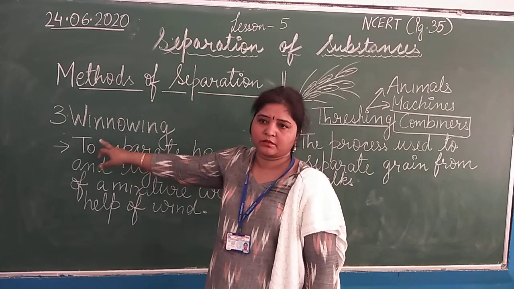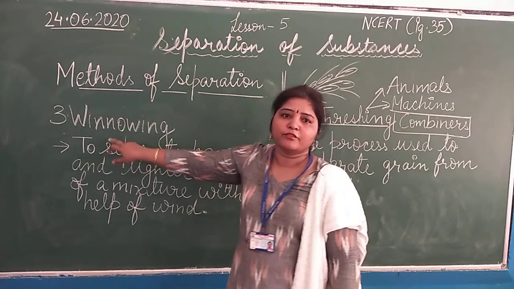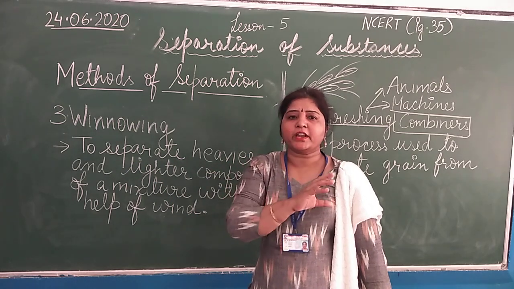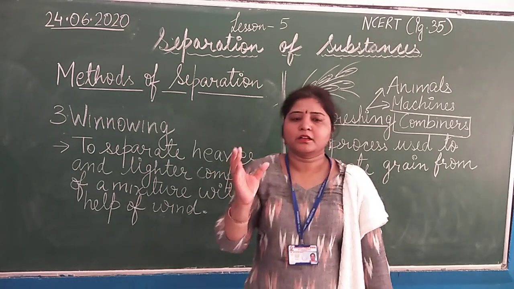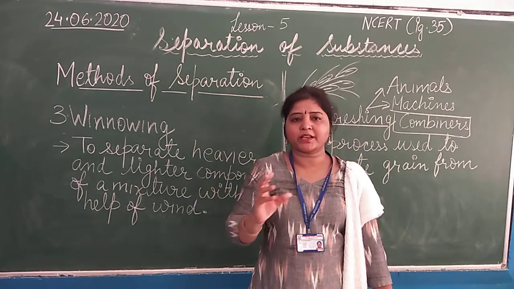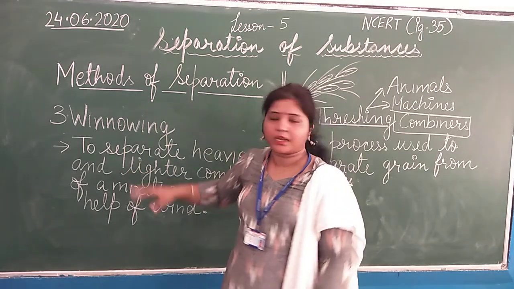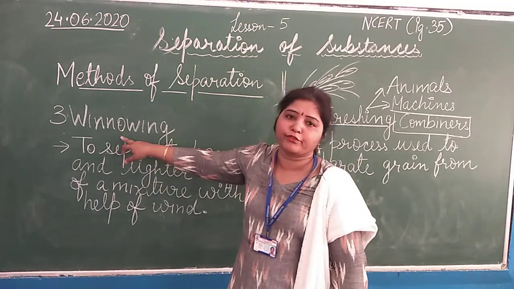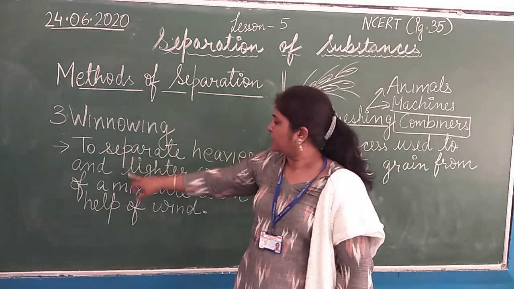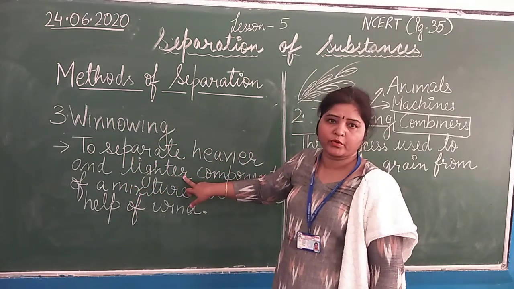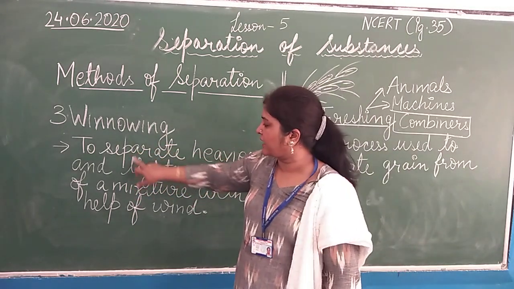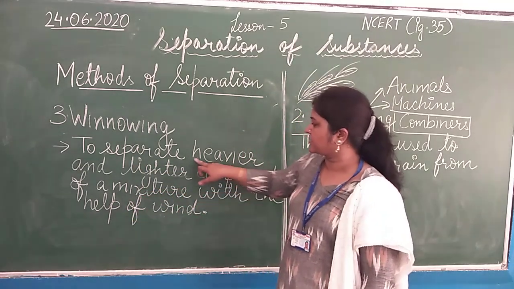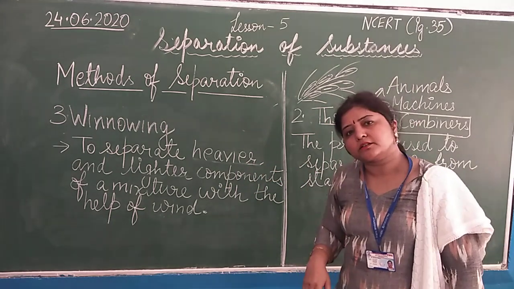So in this method, generally we separate the mixtures which have a difference in the weight of the components. For example, we separate husk and grain with the help of winnowing. Husk particles are lighter components, and the grain particles are heavier particles.